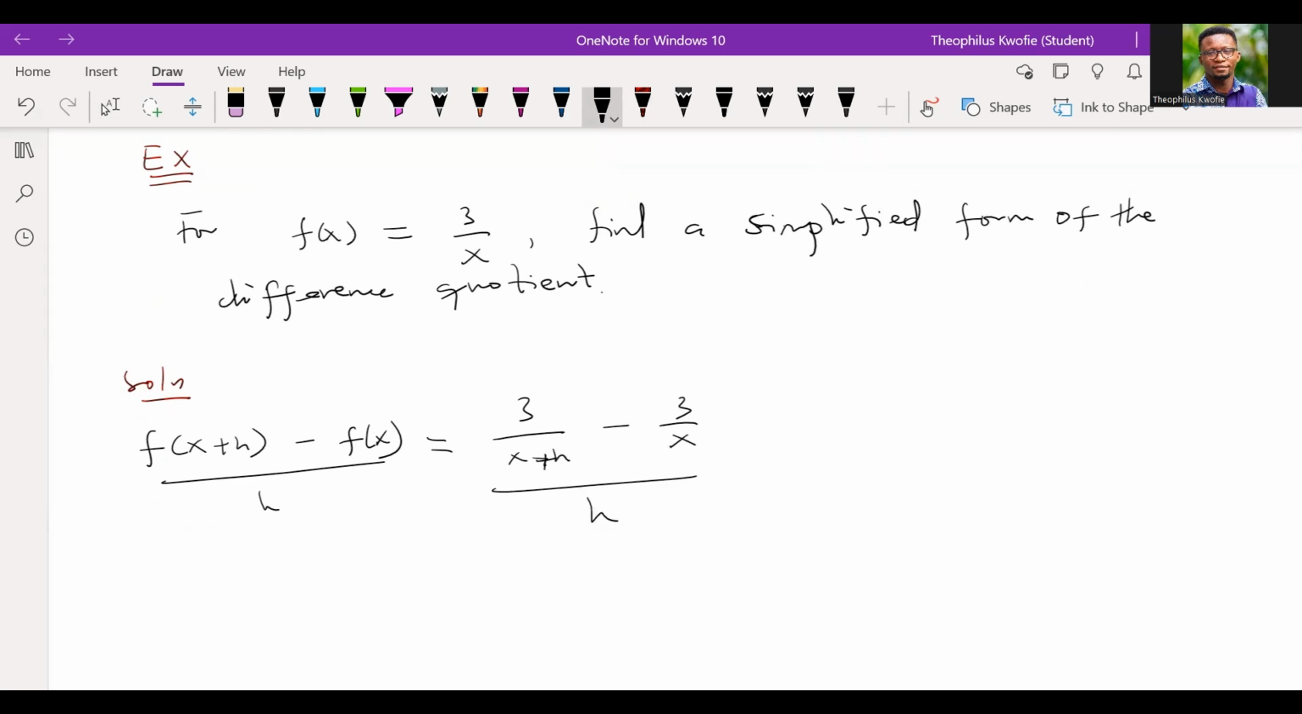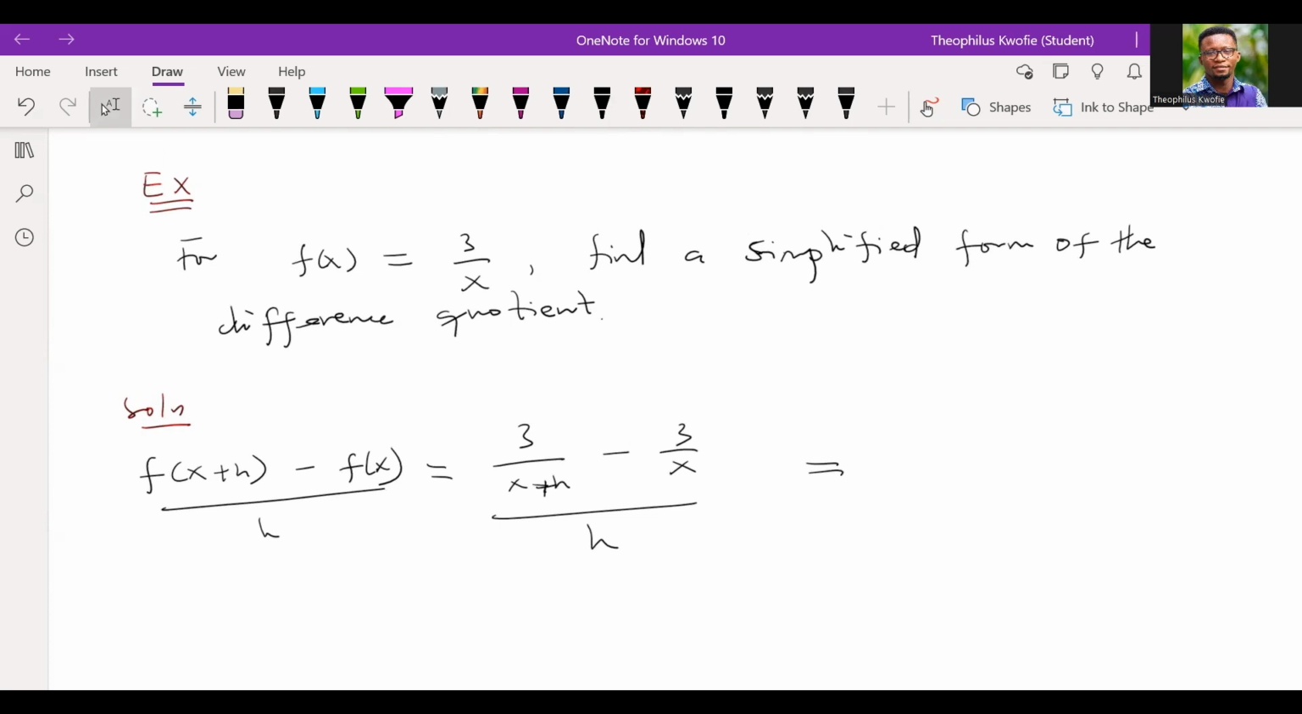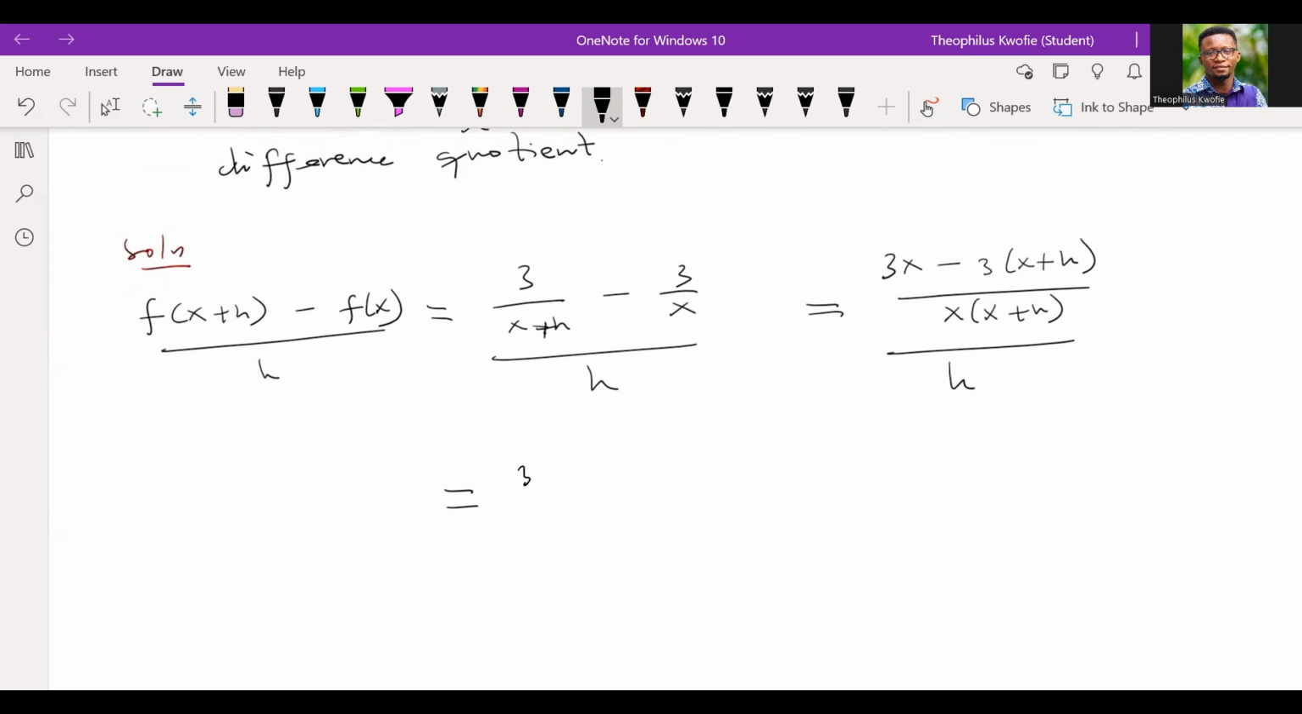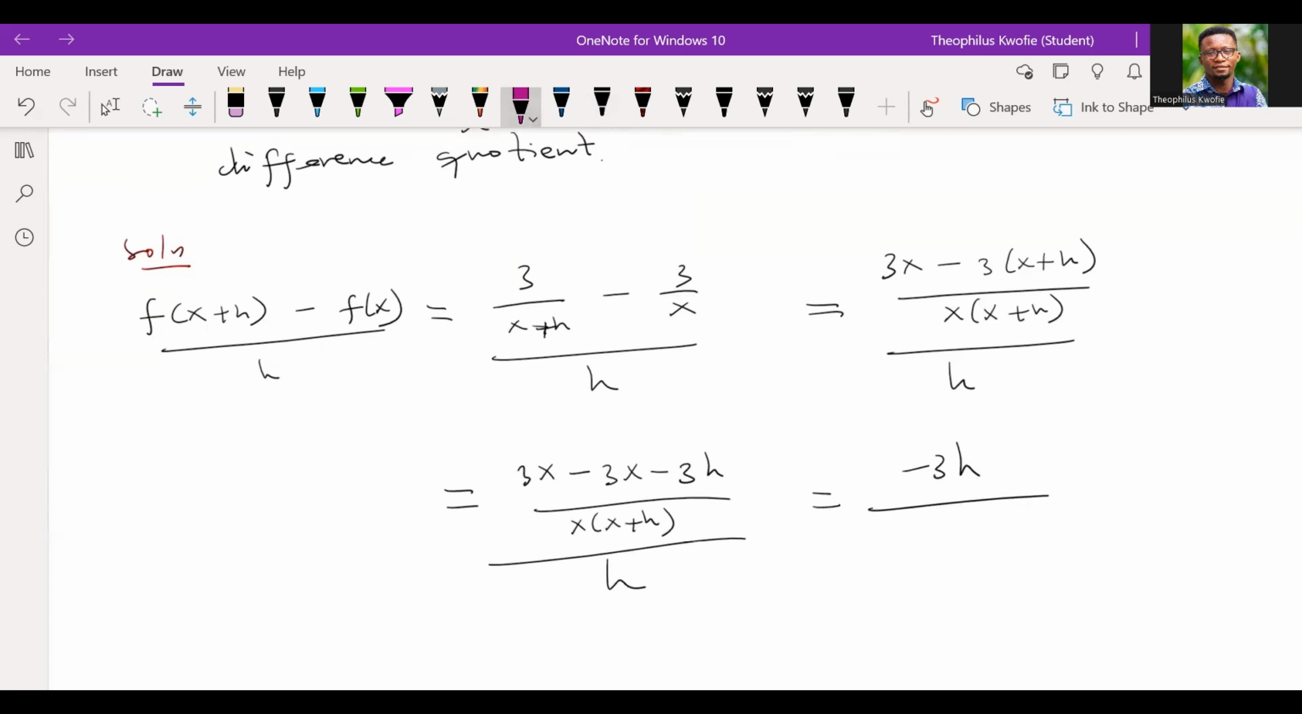Okay, and so this one, we need to simplify it a bit. When we simplify it, and do some distribution and further simplify, we should get something like this, all divided by h. And that should give us minus 3h, because this should cancel this, all divided by h.